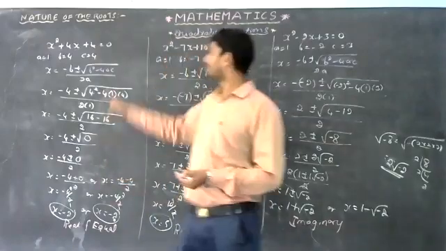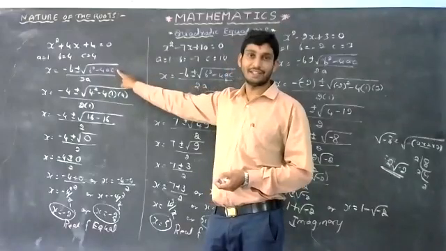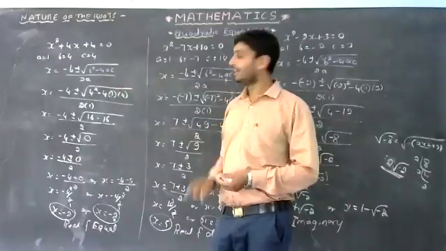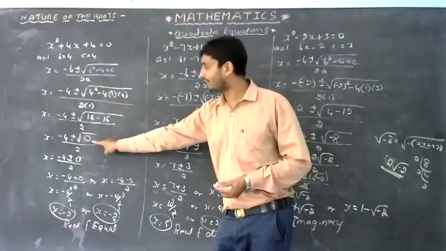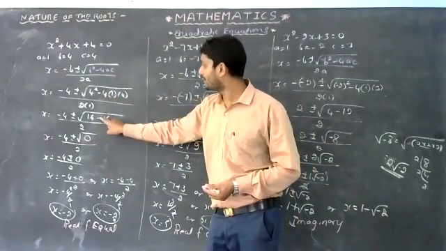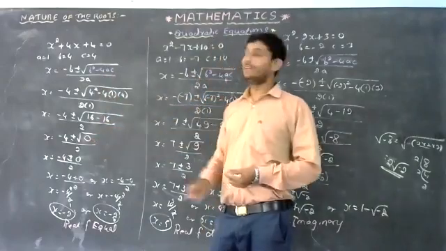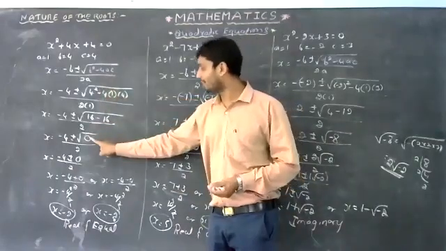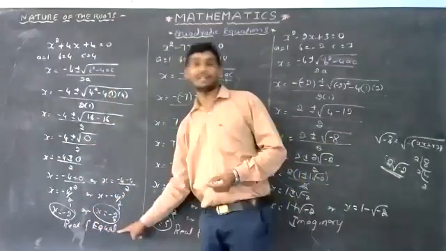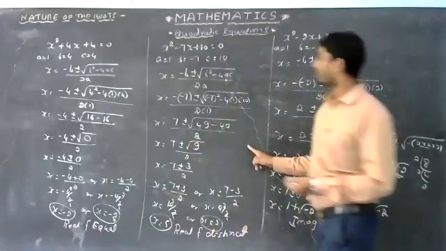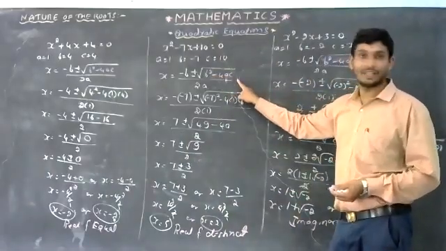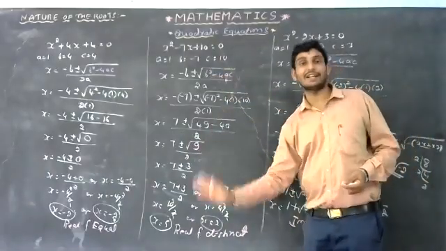Just observe b square minus 4ac. Here b square minus 4ac is 0. If b square minus 4ac answer is 0, then the roots are real and equal. Observe this example. Here b square minus 4ac is 9. That means it is greater than 0.